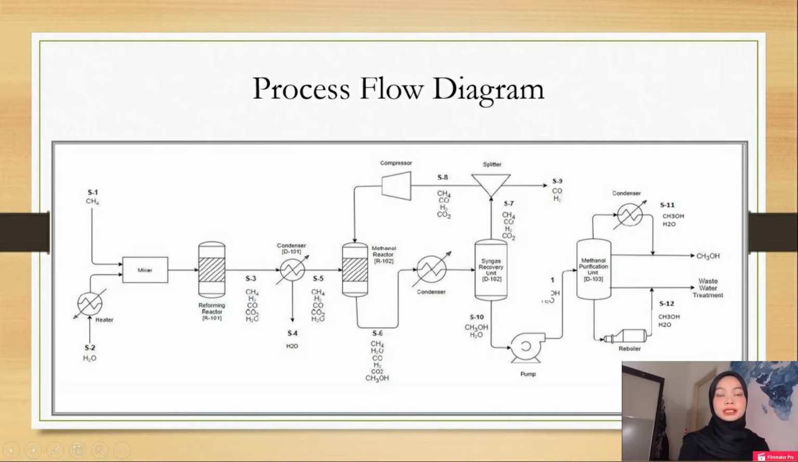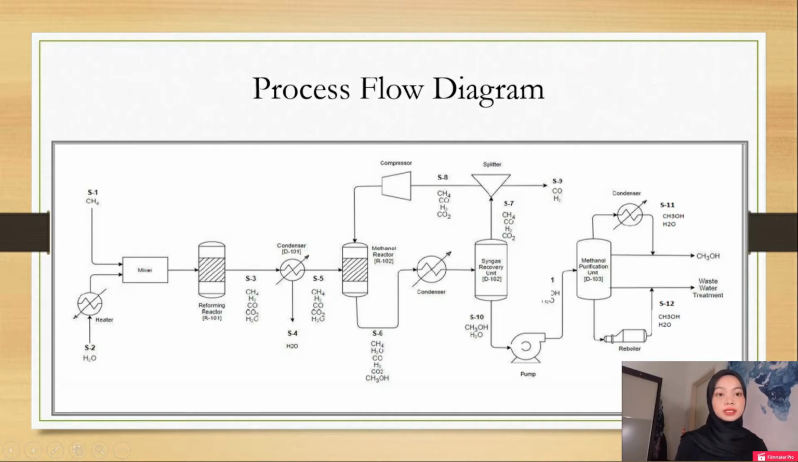So basically, the process flow starts when natural gas in S1 and water in S2 are mixed by a mixer before being fed into the reforming reactor. The water is supplied into the heater to produce steam. The methane gas is mixed with the steam before being transferred to the reforming reactor. Next, the mixture will flow into the reforming reactor and steam reforming occurs.